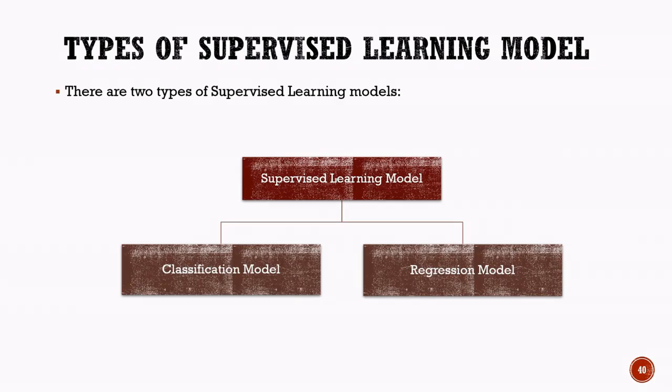As shown in the diagram, supervised learning models are divided into these two categories based on the type of output they produce. If the goal is to predict a class or category, we use a classification model. If the goal is to predict a numerical value, we use a regression model. In the following sections, we will explore both classification and regression models in detail and understand how they work with real-world examples.